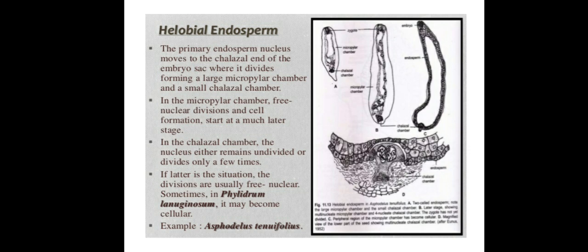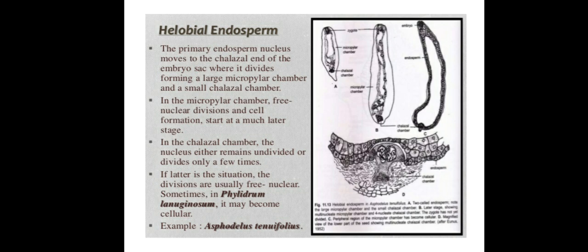Here the primary endosperm nucleus moves to the chalazal end of the embryo sac. At the chalazal region, this nucleus undergoes division. As a result, one large chamber is formed towards the micropylar side and one small chamber towards the chalazal side.